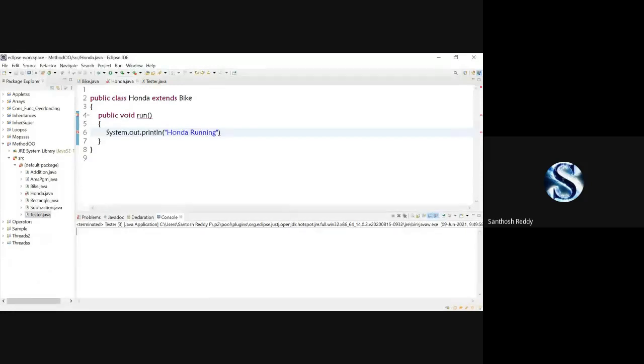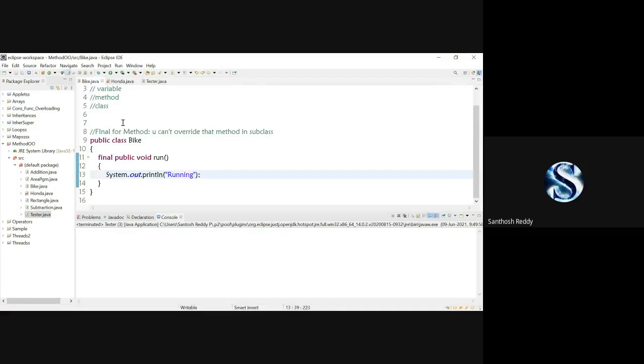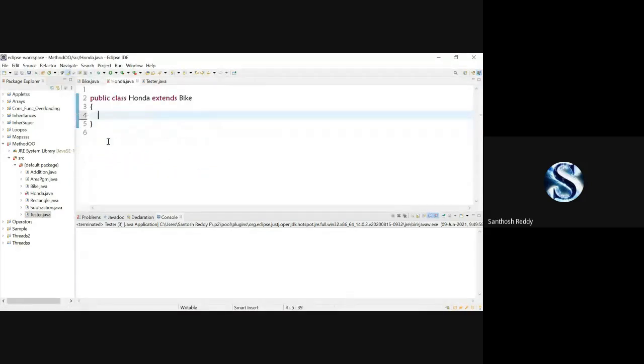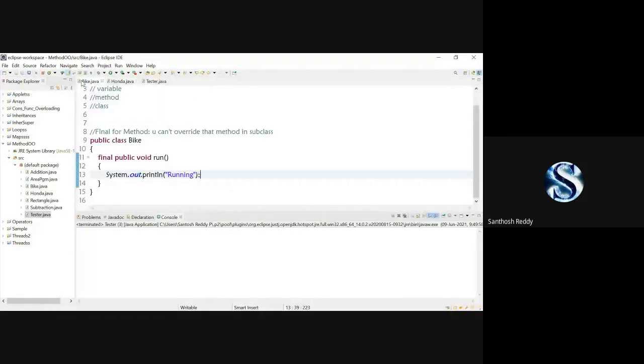Okay. Now we'll jump to the class. How to apply the final keyword for a class? Okay, I have bike.java class here. Now I'll remove this method.